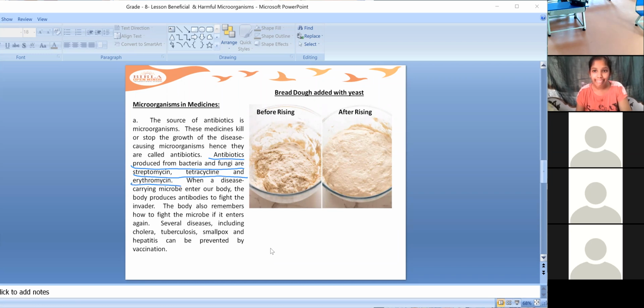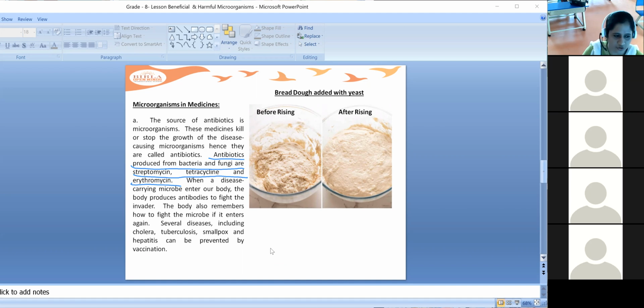When a disease-carrying microbe enters our body, the body produces antibodies. Your body has a capacity. Firstly, your body will try to defend and fight the diseases, the bacteria which have entered your body.